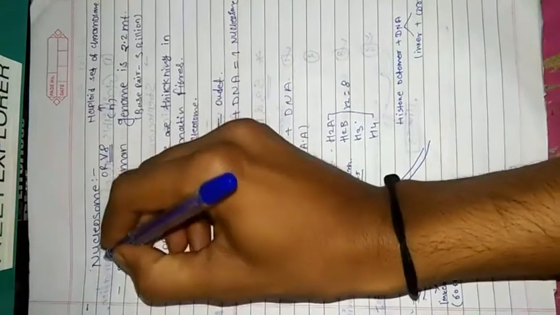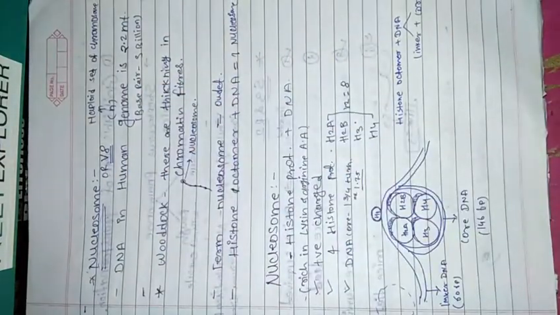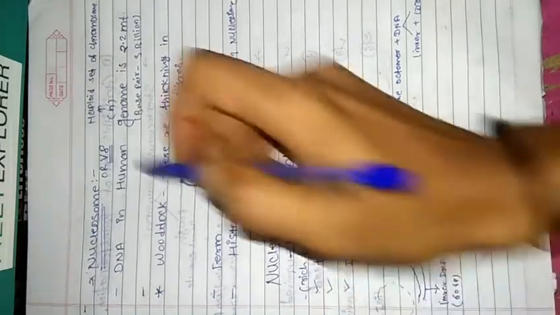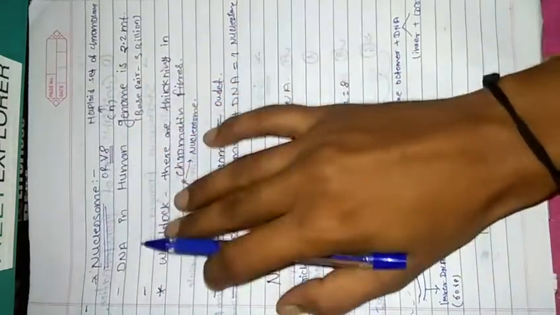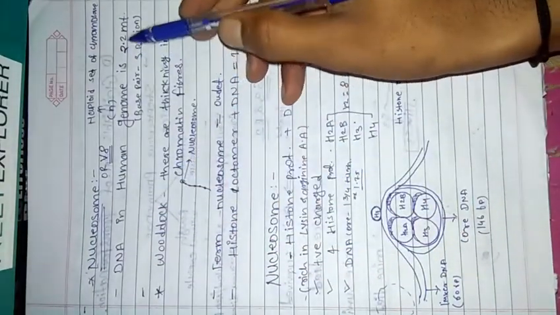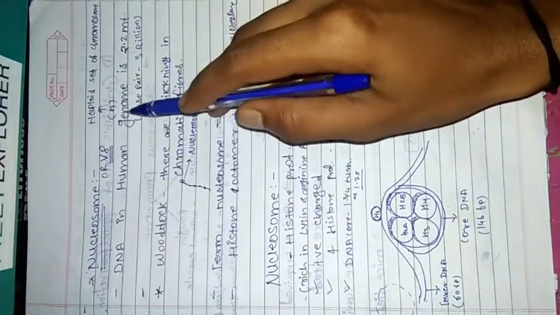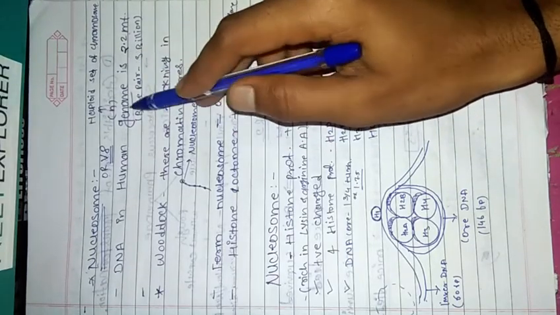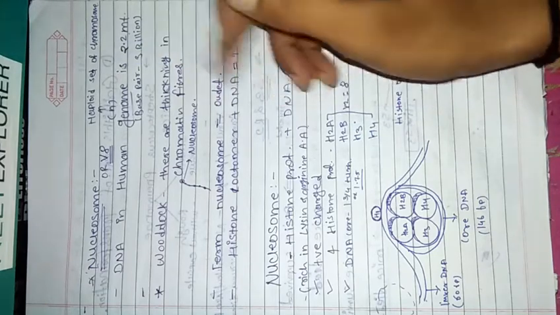So the nucleosome is important in the packaging of the DNA. So we have to see what a nucleosome is. So before understanding the nucleosome, we have to see that DNA in the human genome is 2.2 meters. Now what is a genome? Genome means a haploid set of chromosomes.